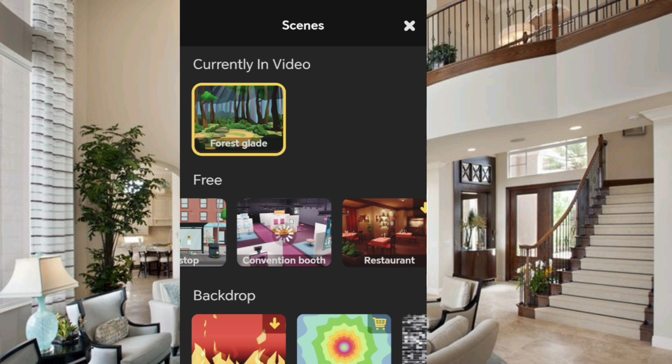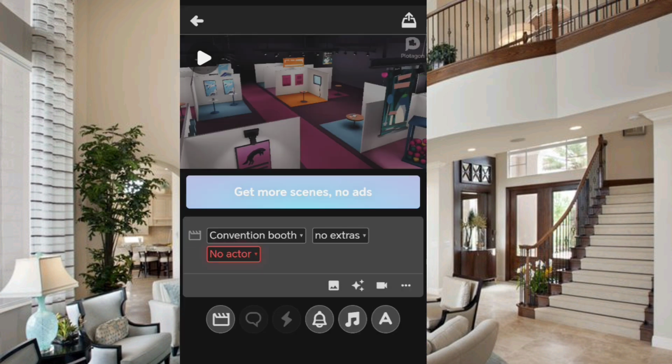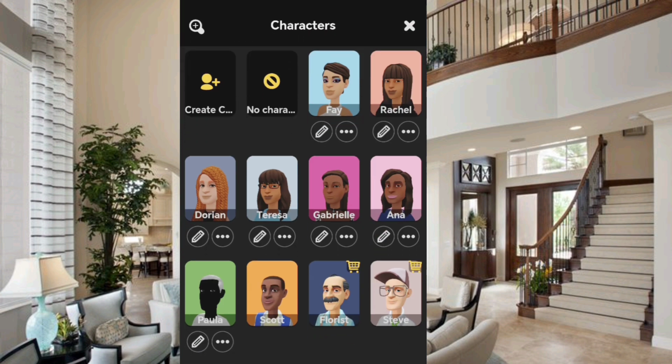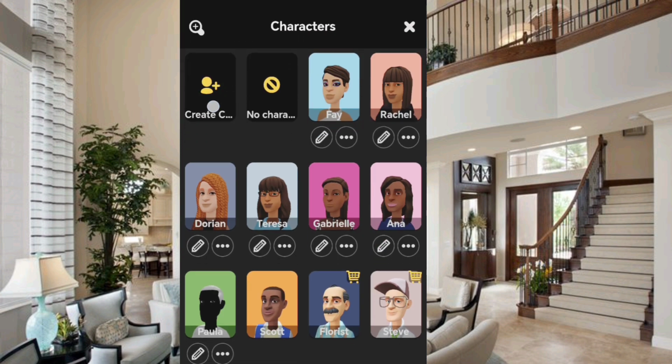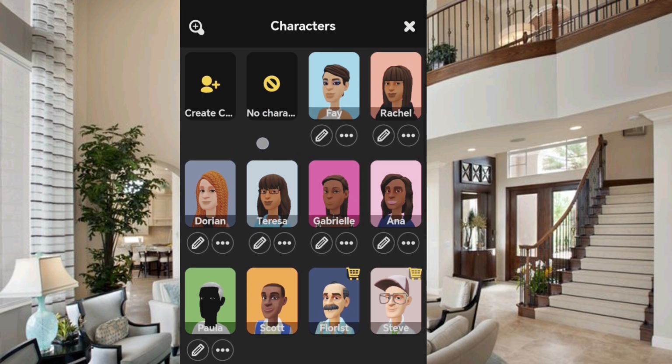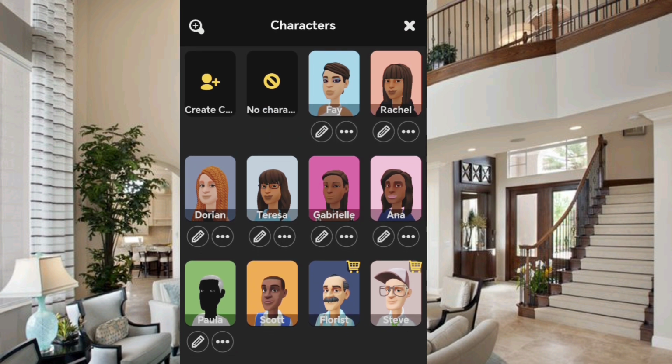Let me choose this. If you don't like this room, you can change to another room. We're going to use this, but remember this is for free. Okay, we're going to choose actors. Here you can create your actor. Here you can create your character. Anything you want.